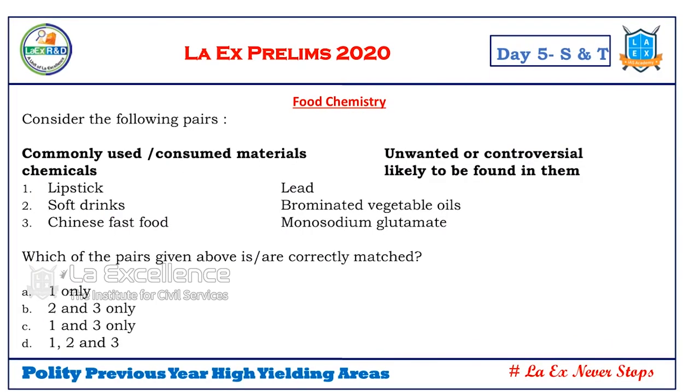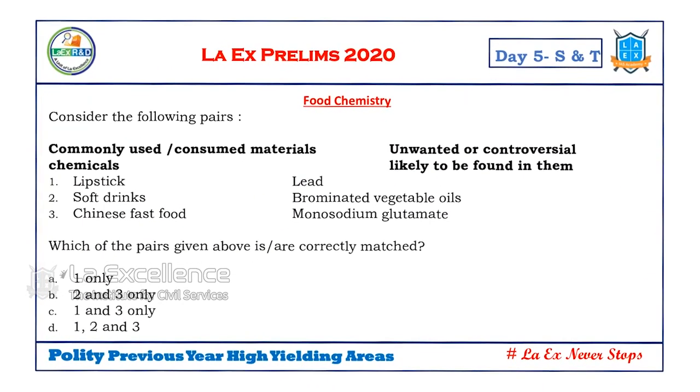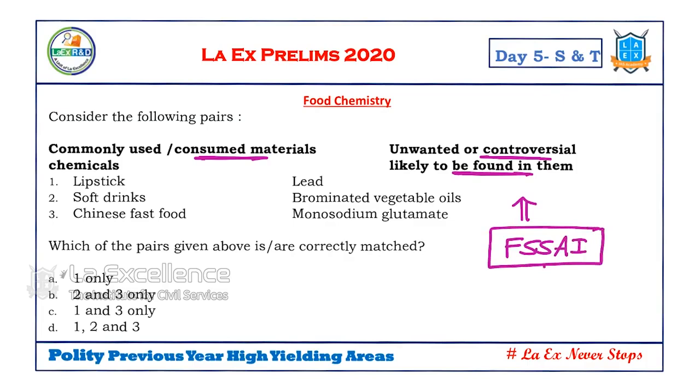Next, food chemistry. This is also part of our basics. See what happened. What is the question? Commonly consumed chemicals, unwanted or controversial, likely to be found in them. See, what happened is, the year before last, in 2018, FSSAI, the Food Safety and Standards Authority of India, identified certain chemicals in different food items. In such a context, this issue was in the news. When this issue was in the news, this basic question was asked from it. FSSAI identified certain things. Do you remember Maggi? Many people threw out the Maggi.